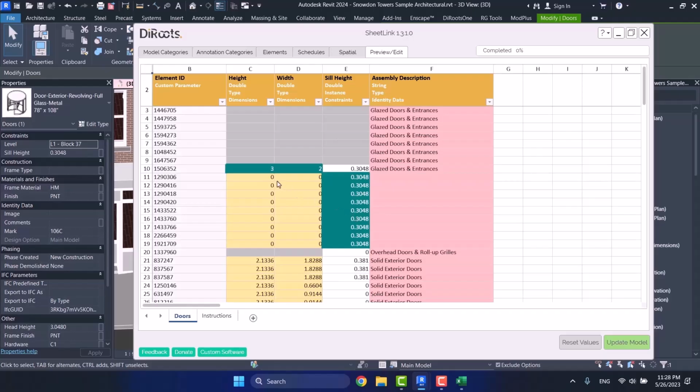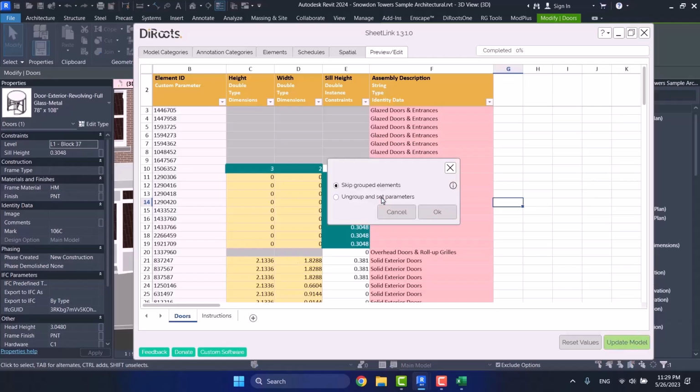In this preview, the things that are green are the things that I have changed. The figures that I have changed, you can easily see what you have changed. In this schedule, it's really smart. So I can easily see and check them. So I have changed these, and I have added this for these element IDs. Well, it gives me a preview, and if I were okay with it, I choose Update Model here.